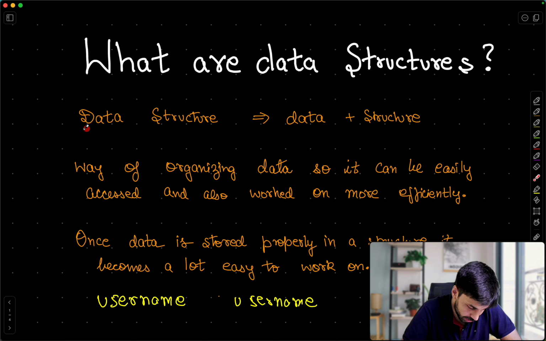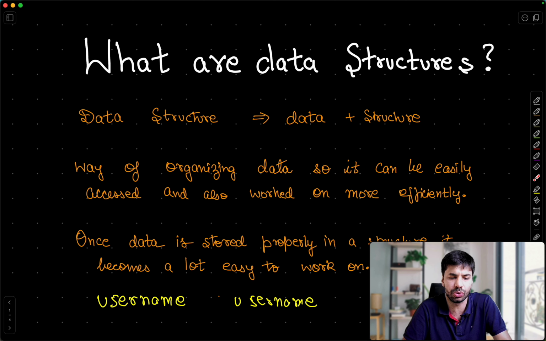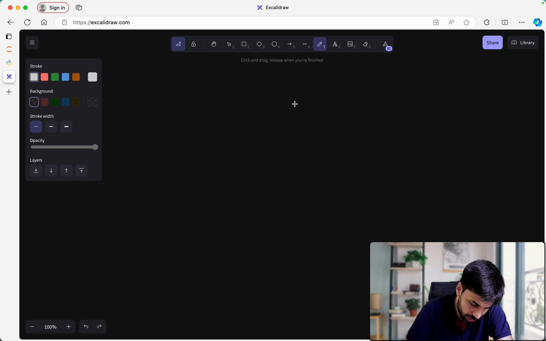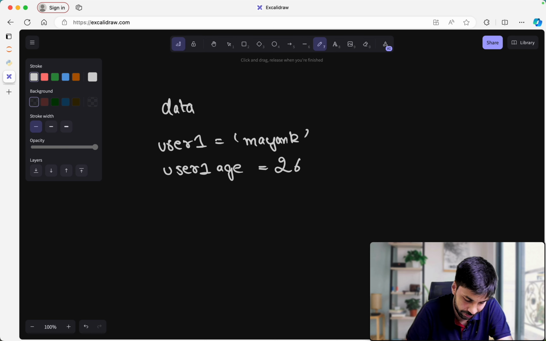Data structures are two words, data and structure. So that is basically adding structure to our data. Till now we were storing our data, let me explain using this, in some variables, right? Let's say data point one, or if we have some user, we can store its information like user one, let's say the name is Mayank. Then user one age, you can make it like this, and let's say it is somewhere around 25 or 26.